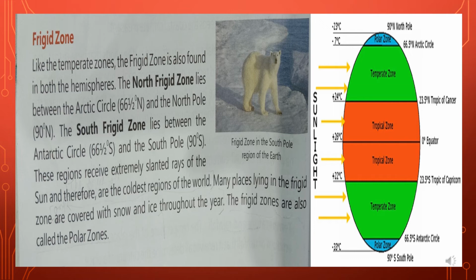In the frost zone, the rays of the sun have to cover a larger distance, and due to this their intensity decreases and the frost zone is cold. The regions receive slanting rays of the sun. Many places lying in the frost zone are covered with snow and ice throughout the year, and the frost zones are also called the polar zones.